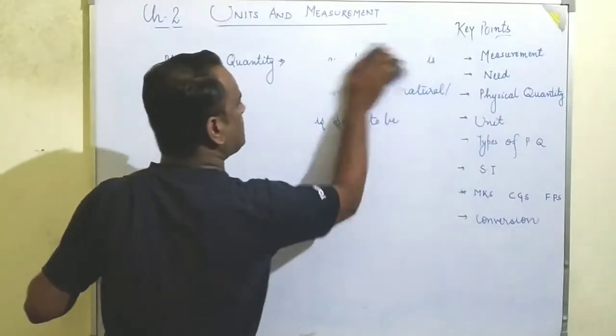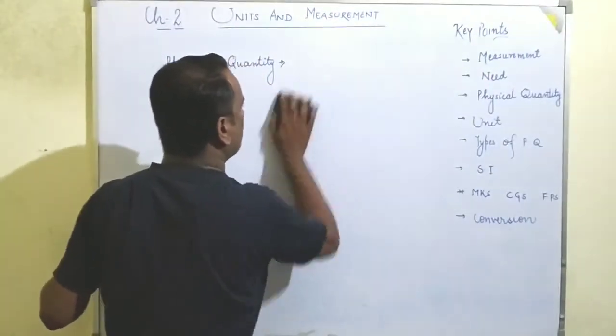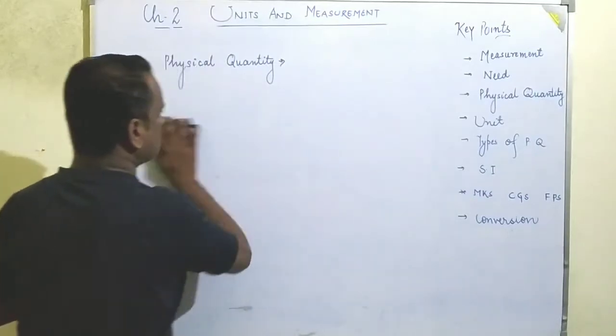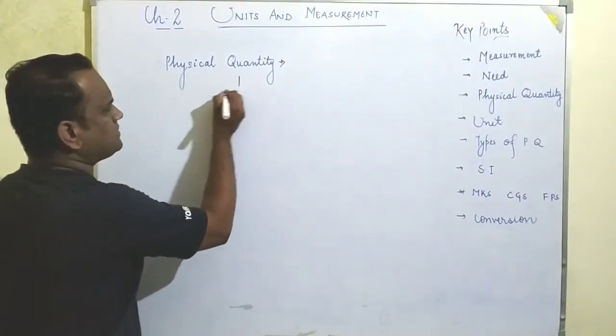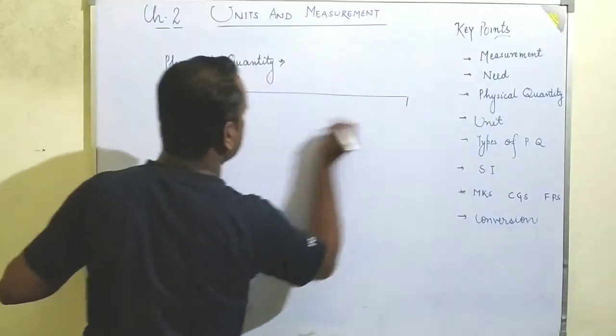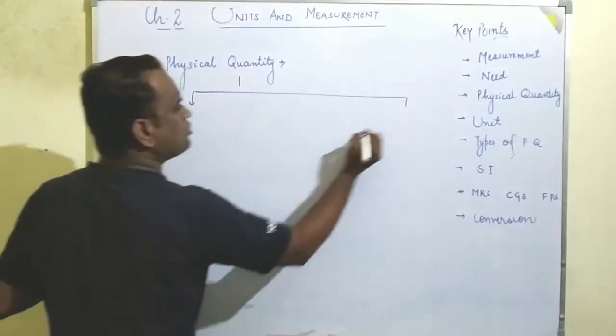Now we are going to categorize these physical quantities. The physical quantity is basically subcategorized into two parts.